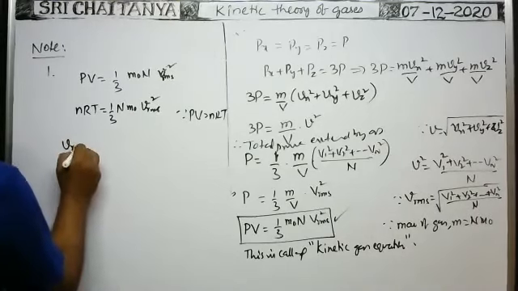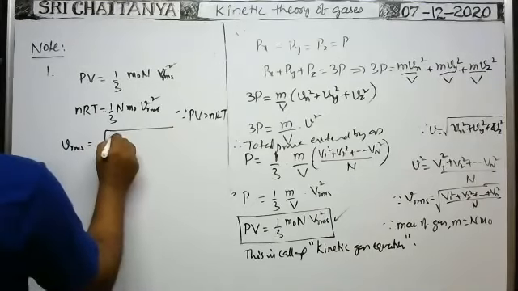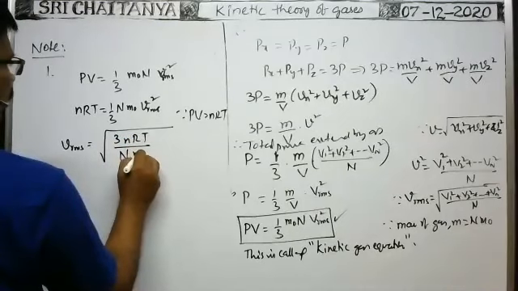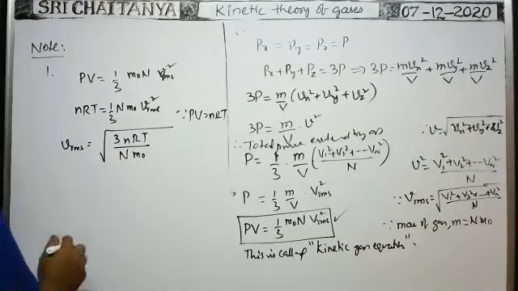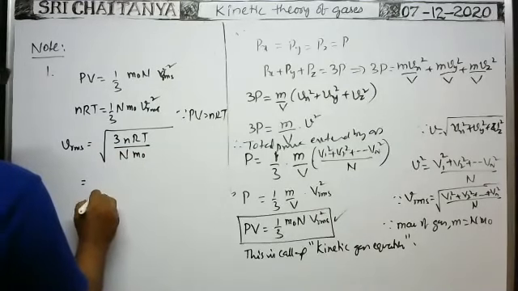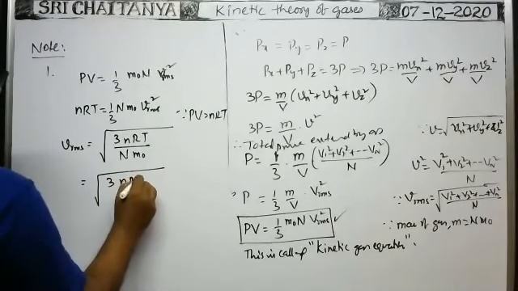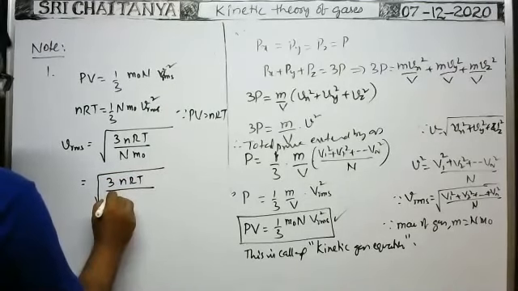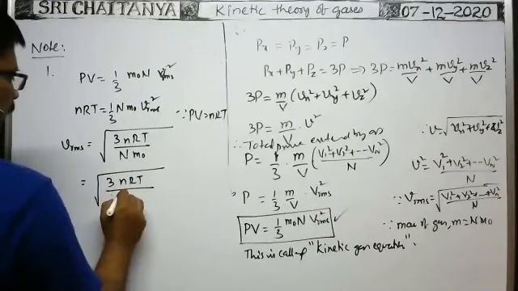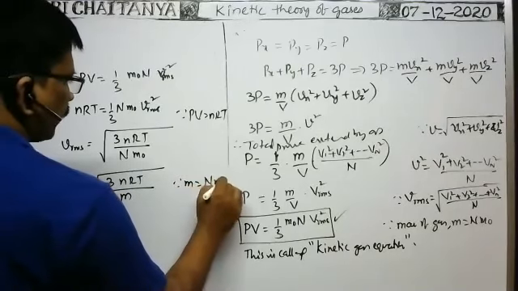So v_RMS is equal to the square root of, do cross multiplication, 3nRT by capital N m0. This is equal to the square root of 3nRT by capital N m0. Capital N into m0, we can write as the mass of the gas, since mass of the gas is equal to N into m0.